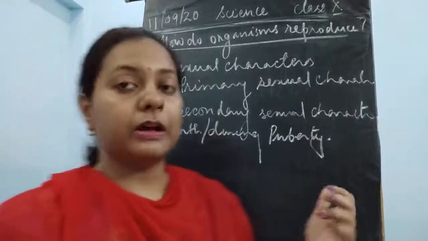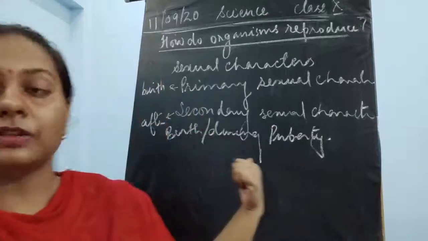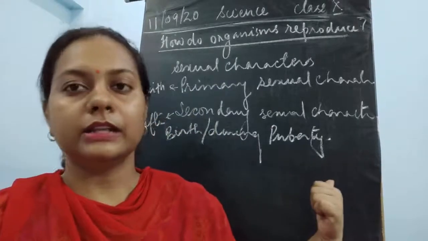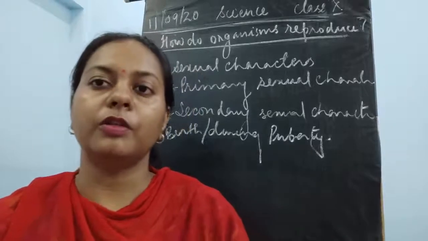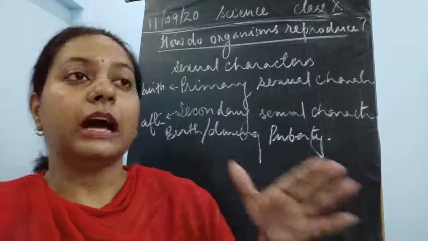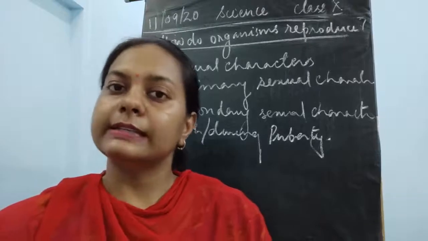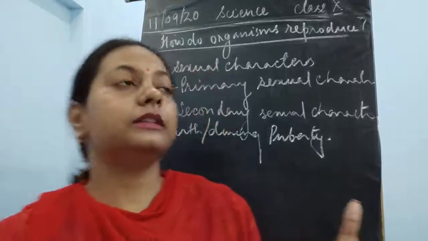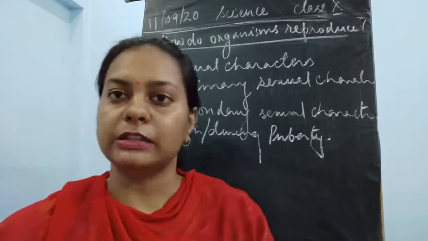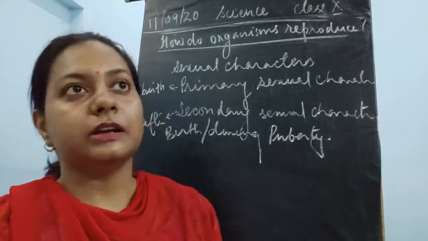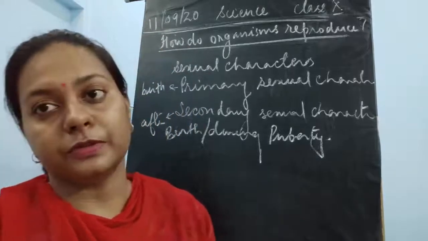Secondary sexual characters are present in the bodies of human males and females. We are talking only about mammals, the higher organisms here. They start occurring at the onset of puberty, which is very different from person to person.